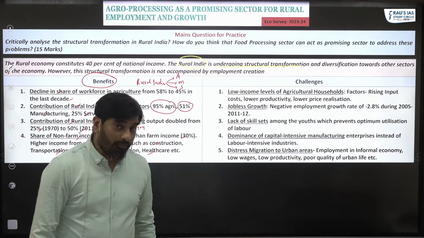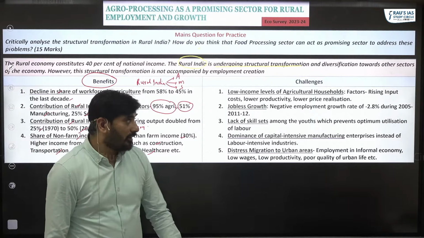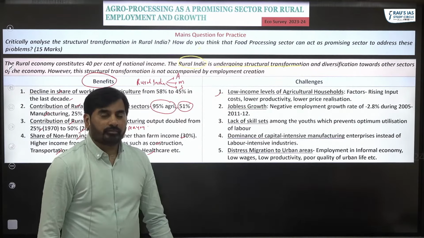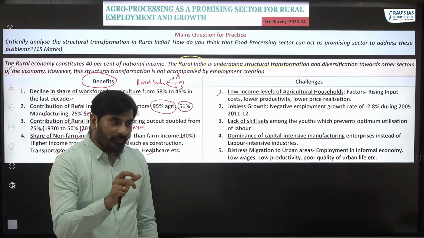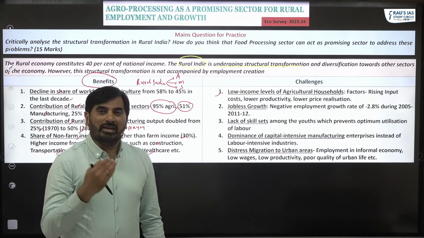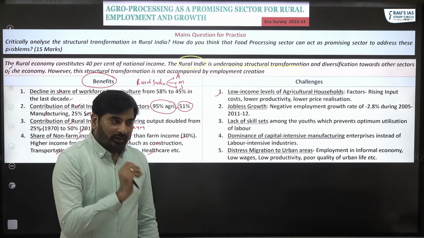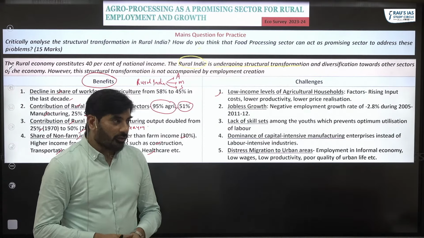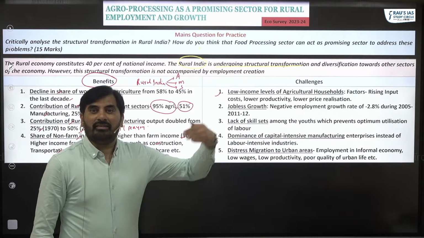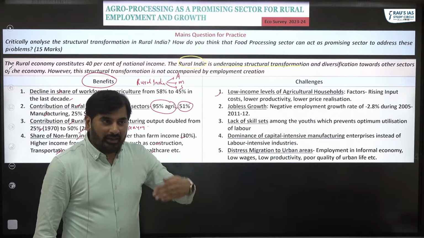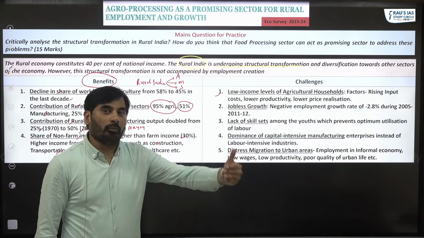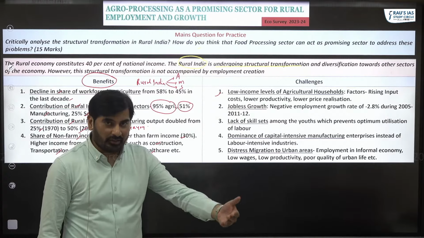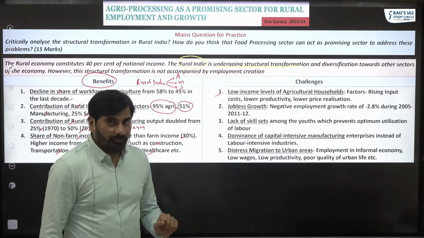But there are some problems and challenges. Look at the first problem. The income level of the farmers in India is considered to be too less. Look at our production of agriculture. The production of agriculture has increased, but in spite of increase in production, the income of the farmers has not increased proportionately or commensurately. So that is the biggest problem.